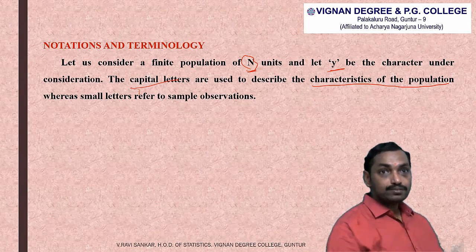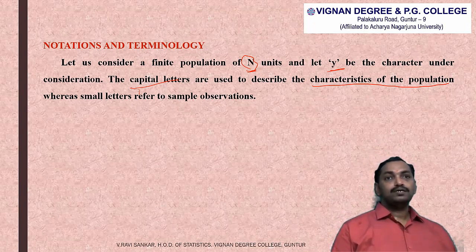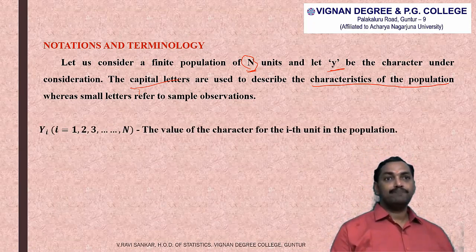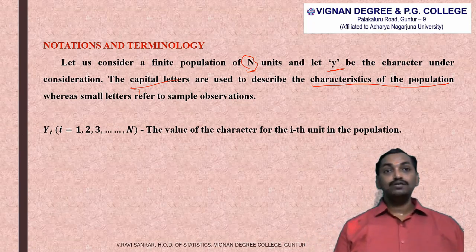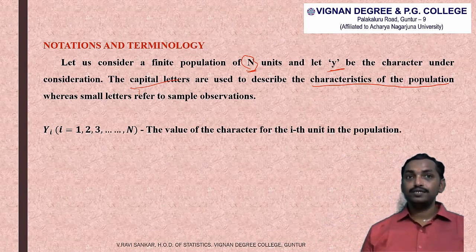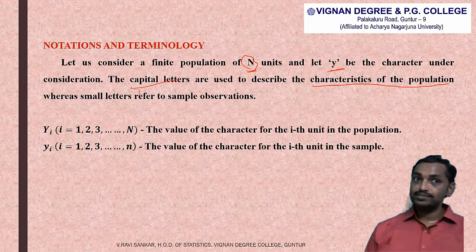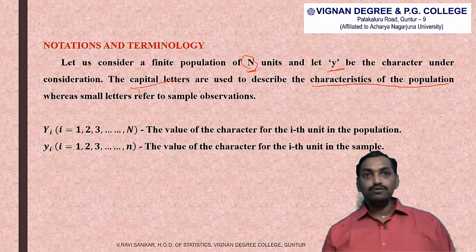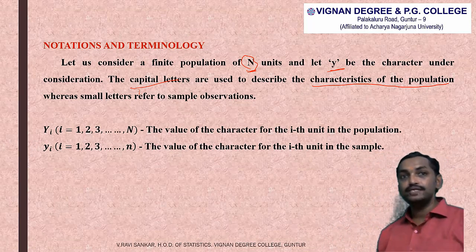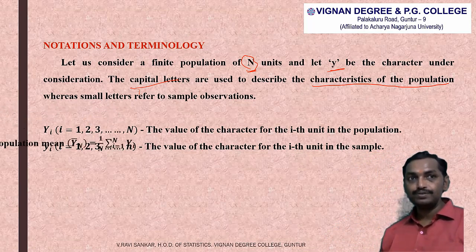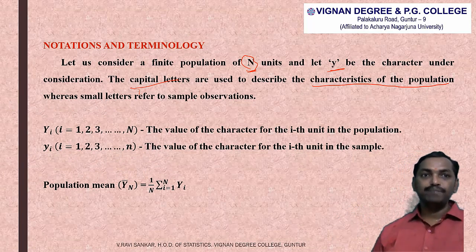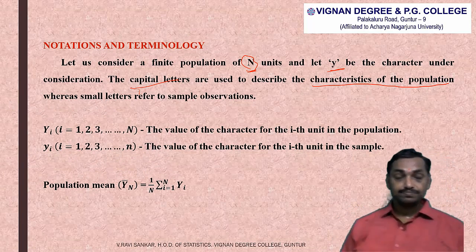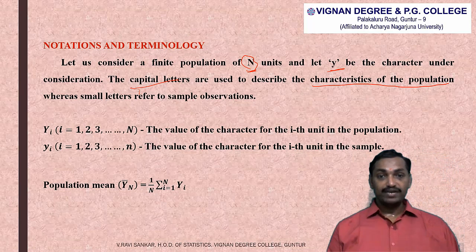So capital Yi, where i is equal to 1 to N, represents the value of the character for the ith unit in the population. Small yi, where i is equal to 1 to n, is the value of the character for the ith unit in the sample. Now, the next formula is the population mean. Mean means nothing but average.